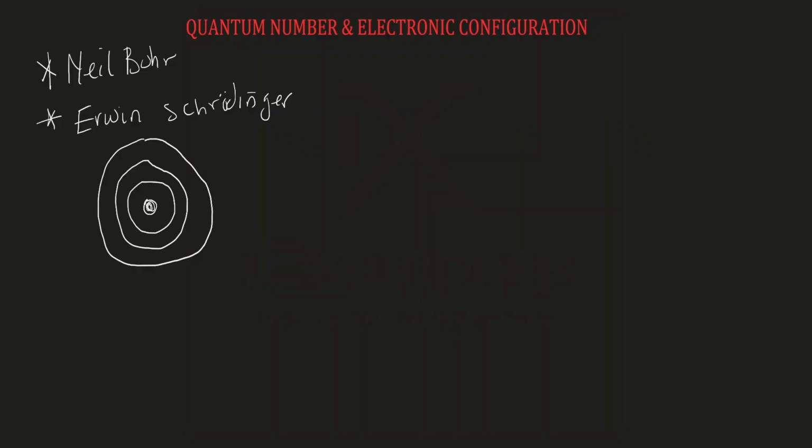But before I go into quantum numbers, I want to bring to your notice the work of a particular scientist known as de Broglie. So, de Broglie gave the wave-particulate nature of electron. I'm bringing this up because Erwin Schrödinger said that electrons behave like waves. Other scientists said that electrons are matter, that they are particles. But de Broglie had a different idea, and his idea was that electron has a dual nature, which is called the particulate wave nature of electron. That is, electron can behave both as a particle and as a wave.